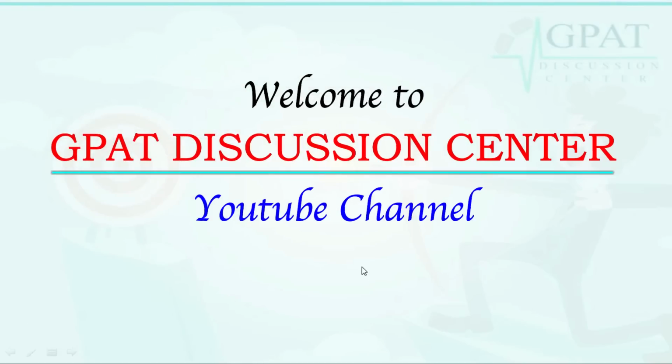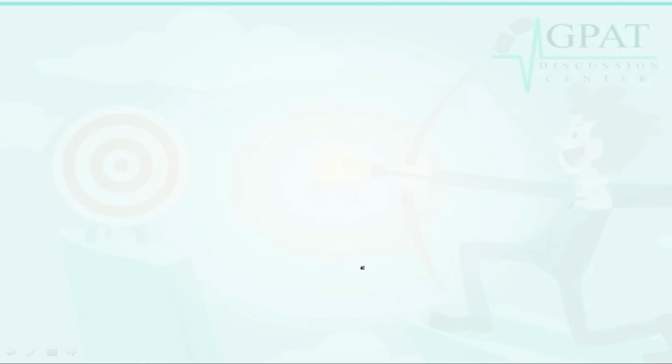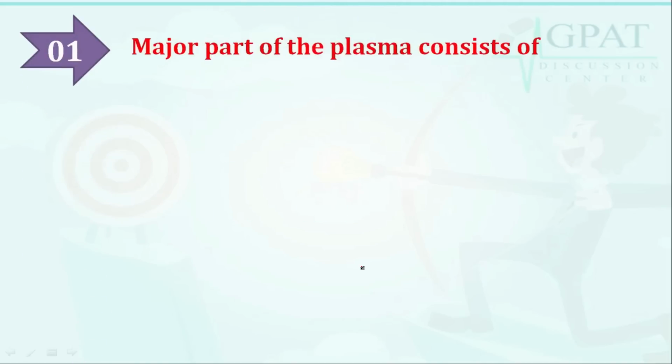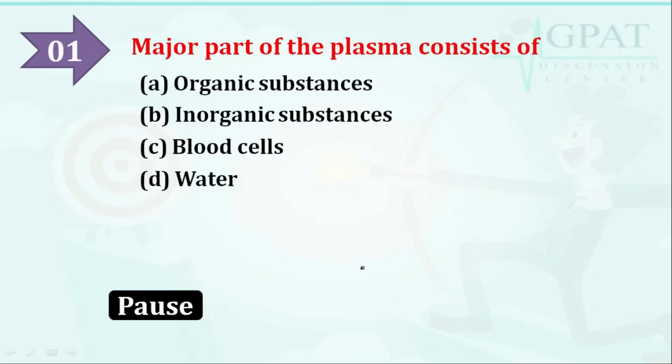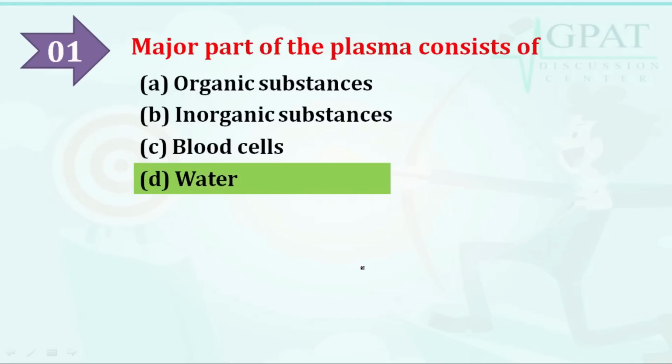So today in this video we are going to cover some questions with their brief explanation, which is very important for your railway pharmacist exam. Here we have the first question: major part of the plasma consists of, and the options are, option A is organic substances, option B is inorganic substances, option C is blood cells, or option D is water. So the correct answer is water, meaning major part of the plasma consists of water.